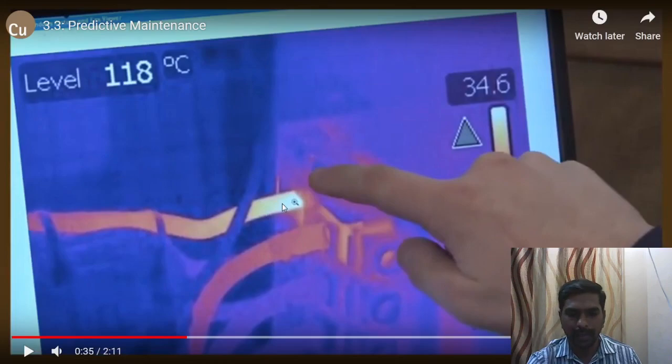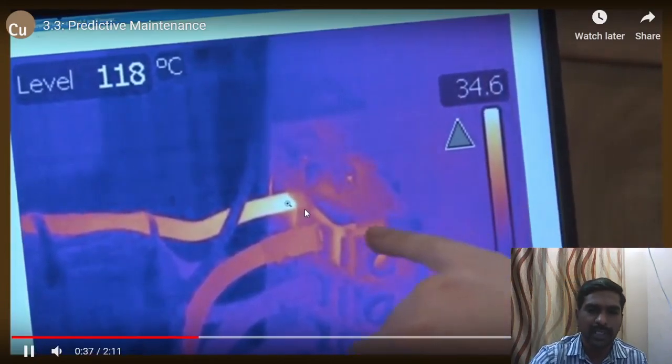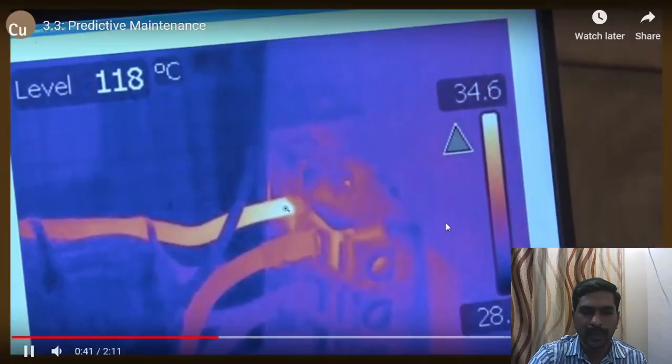If they are using the infrared sensor, they are able to estimate the temperature. You can see the temperature level, 118 degrees centigrade. The maximum temperature is noted down at this point. Available today, they do predictive infrared maintenance. The analyzer can find hot spots, and hot spots can indicate something like a failing bearing on a motor that has excess friction. In a control panel, they're very good at pinpointing an area of poor connection.